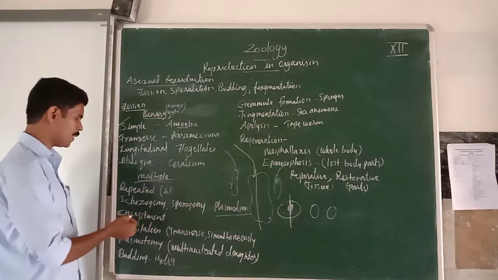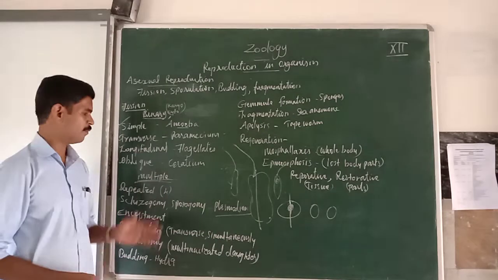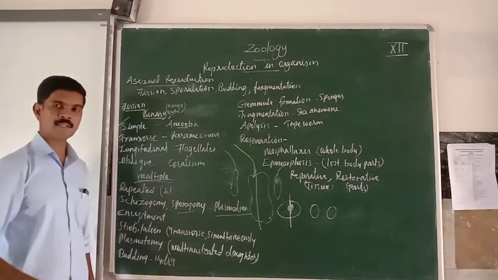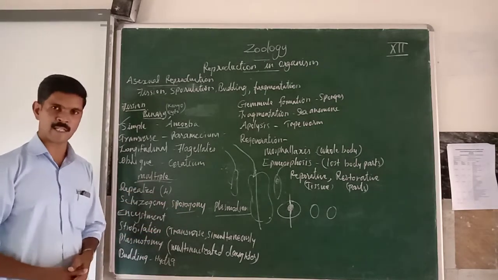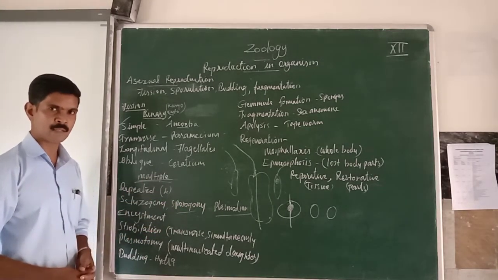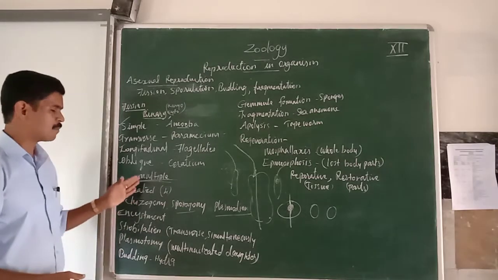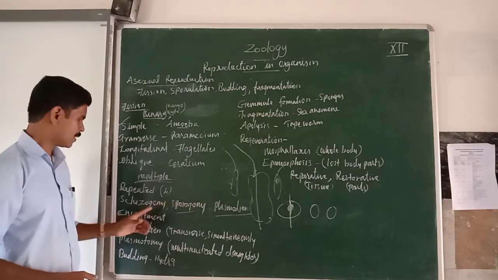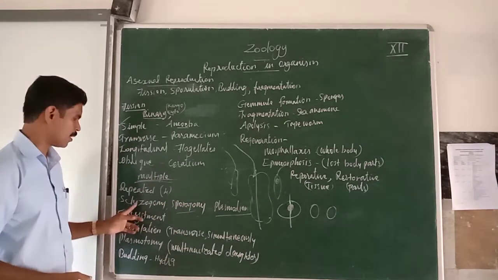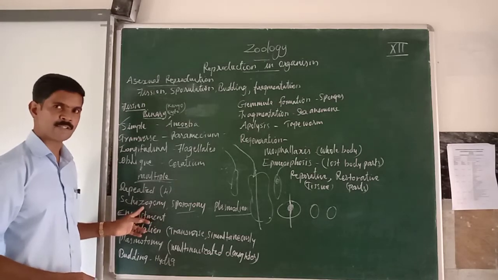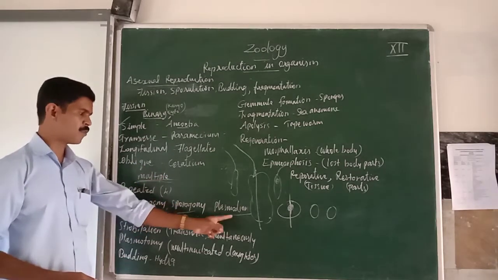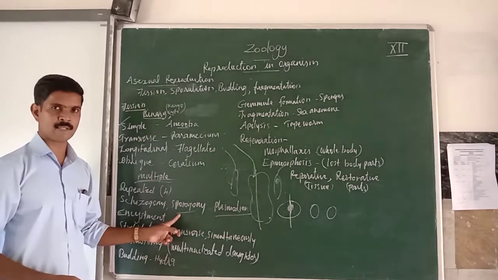When the Plasmodium is in the schizogony stage, multiple fission occurs. When multiple fission takes place in the schizo stage, it is called schizogony. Multiple fission also takes place when the Plasmodium is in the sporogony stage.